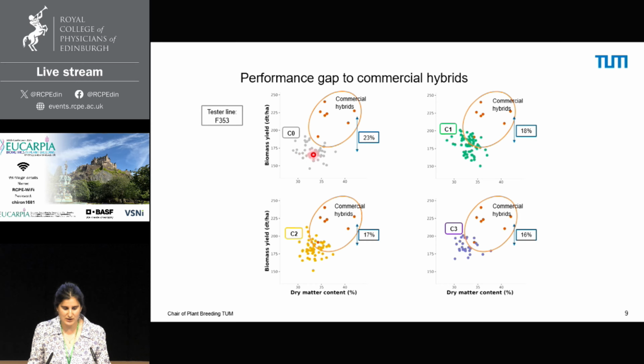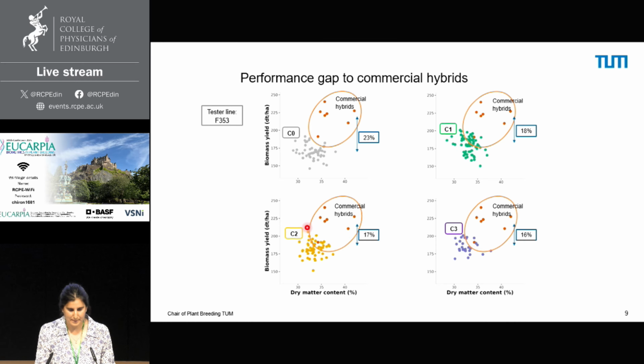The change in biomass yield in the mean was significant across all cycles, and we see the biggest step in the first selection cycle. This led to a reduction of the performance gap from 23% in the initial population to 16% in the last selection cycle. And we could also identify, among the DH lines derived from cycle 2, some top-performing testcrosses, which could be good candidates for a bridging program in a next step.